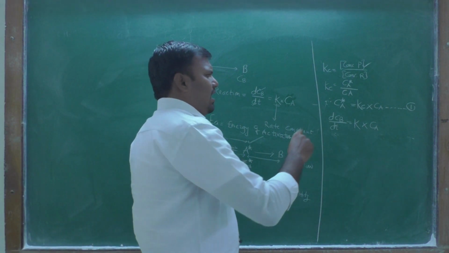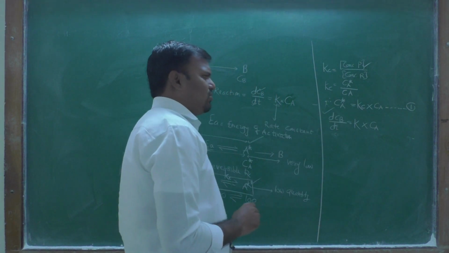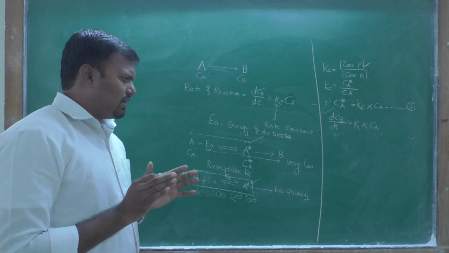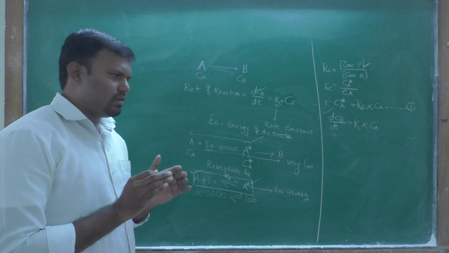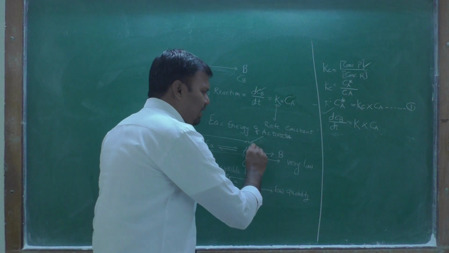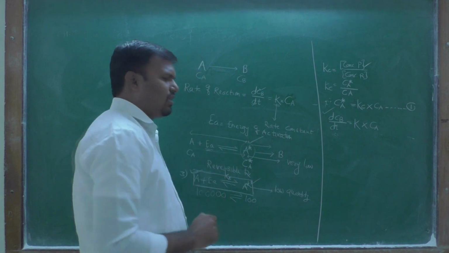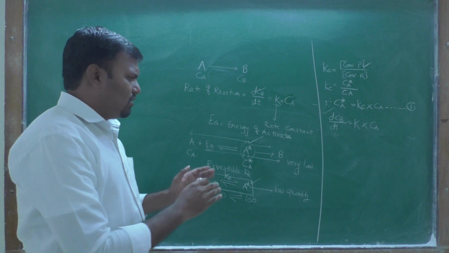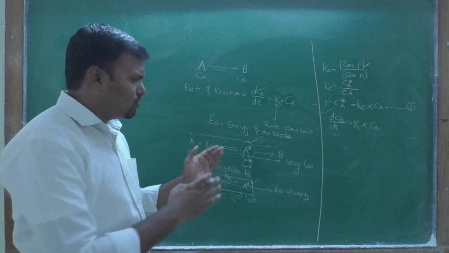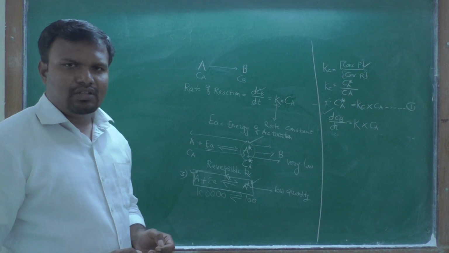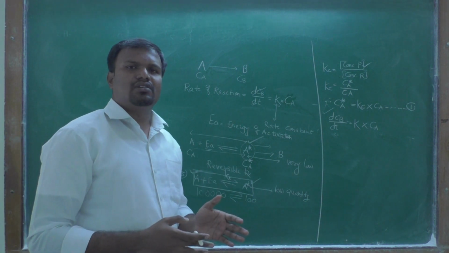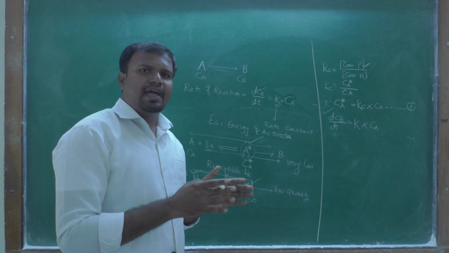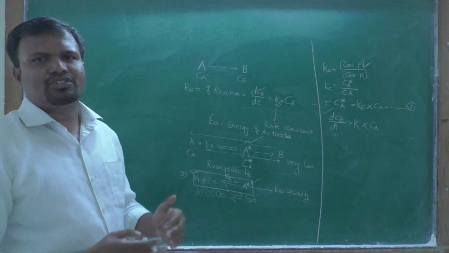In this case we found one particular thing: the rate of reaction also depends upon the number of activated complex, because the number of activated complex formed gives the number of product. Therefore, the faster the activated complex is produced, the faster the products are given.